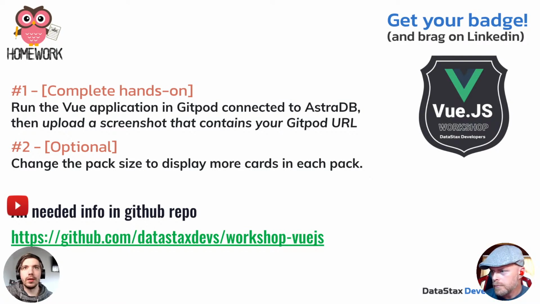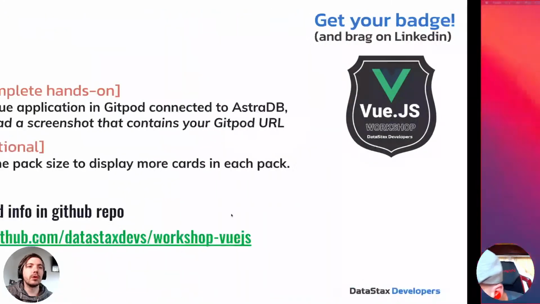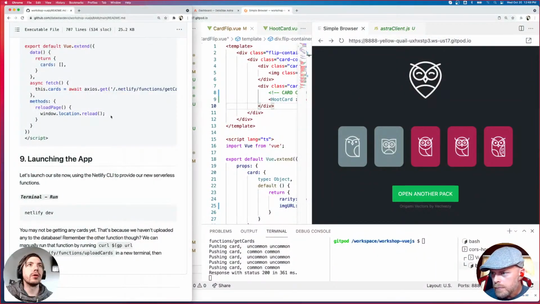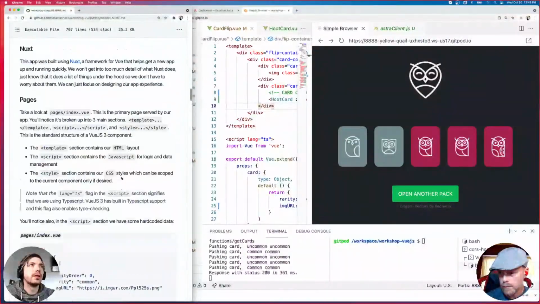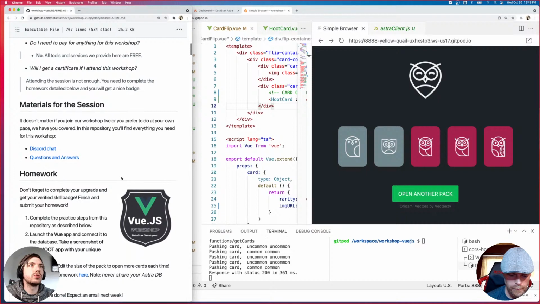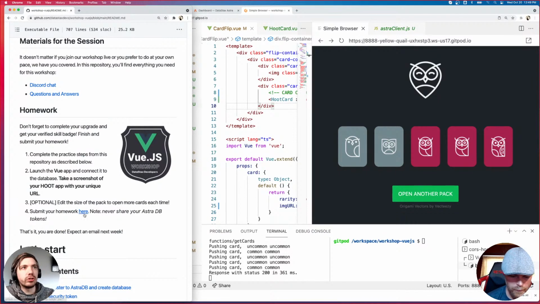It is optional though. And to get there, you can go to the repo. If you type in !homework, it'll get you a link straight there, but it is all the way at the top in the homework section here. Take your screenshot. You can click this link, submit your homework here. It'll create a template for you to fill out. And then we'll get to those. We manually grade those, so we'll get to those over the next week and grade them as they come in.